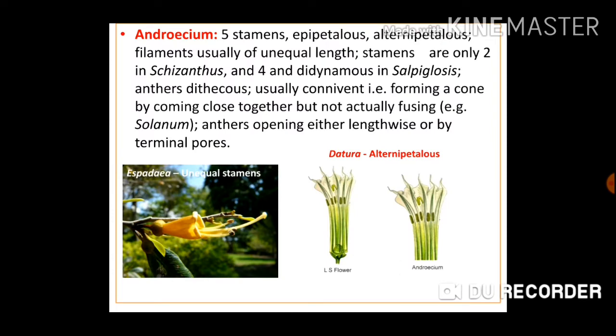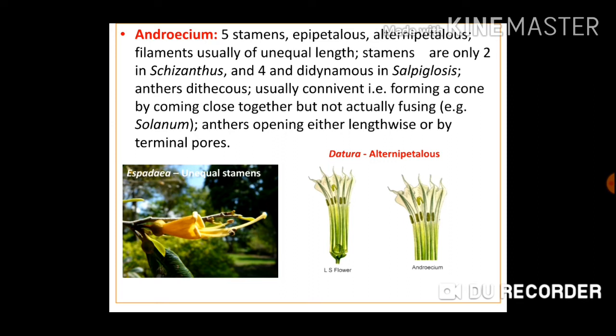Then coming to Androecium. Androecium is the male reproductive structure in the flower. 5 stamens. Stamens are epipetalous, that means stamens are arising from the petals. Alternipetalous, that means after one petal a stamen is situated, then petal, then stamen, like that alternately petal and stamen, that is called alternipetalous arrangement. Filaments usually of unequal length, that means some stamens are longer than the others.